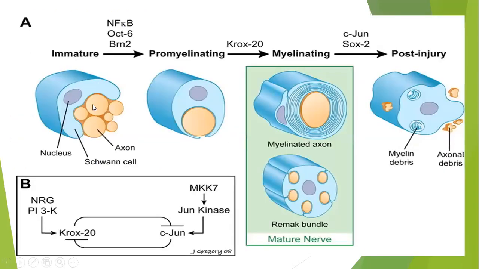So this diagram shows how the Schwann cell causes myelination. These are axons 1, 2, 3, 4, 5, 6. A combination of these is a nerve. So what will happen? Schwann cell will come around these nerves, this collection of axons. Then a whole circle will be made. Then it will form concentric layers around that axon, called the myelin sheath.